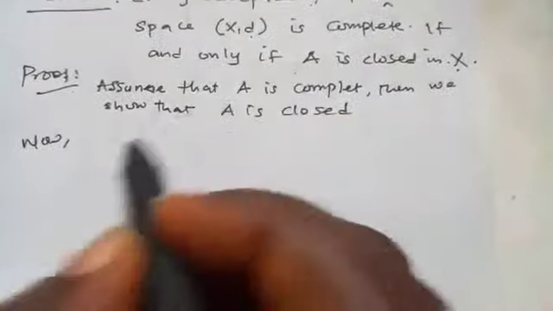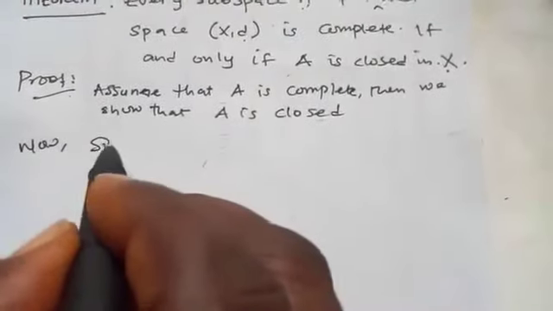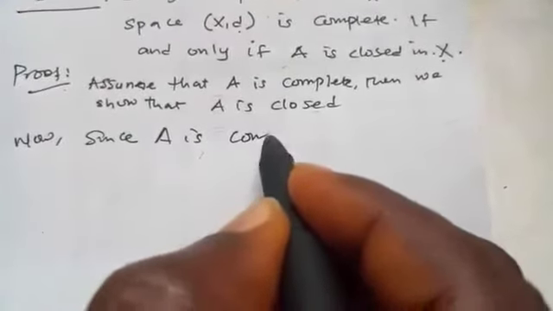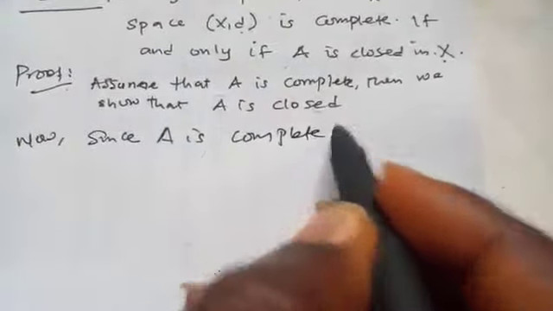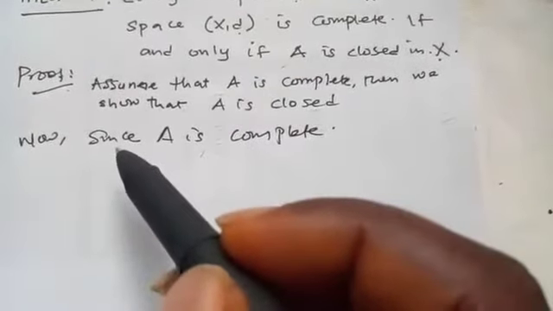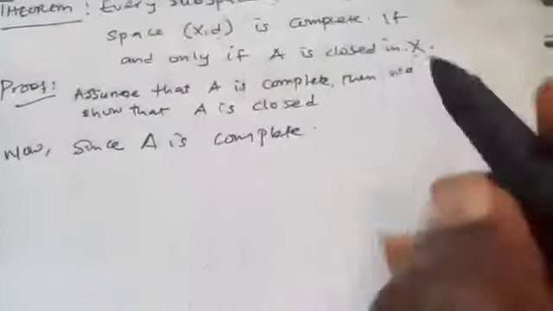We have assumed that A is complete. By the definition of a complete metric space, every Cauchy sequence in it must converge to a point in it.